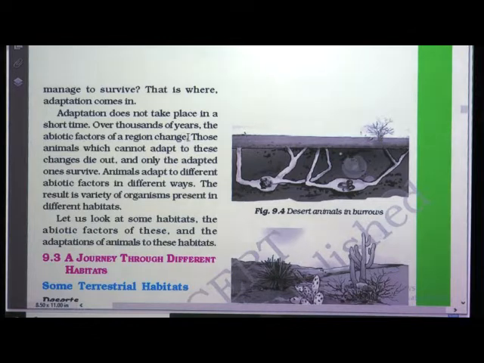Over thousands of years, the abiotic factors of a region change. Those animals which cannot adapt to these changes die out and only the adapted ones survive. Animals adapt to different abiotic factors in different ways. The result is the variety of organisms present in different habitats.